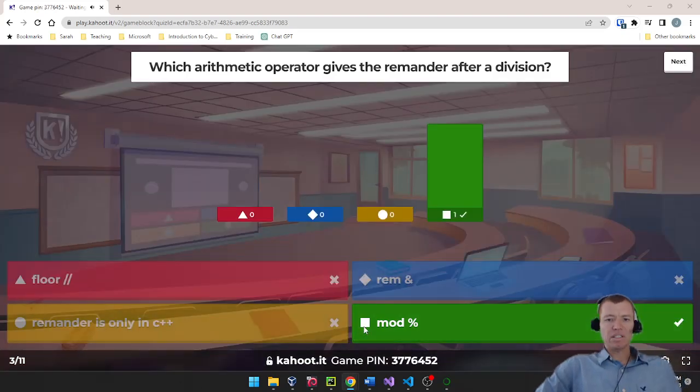All right, modulus operator gives us the remainder once we've done the division. Floor operator is a rounding, but it always rounds down. So I do the division and then I just round down whatever the division is. Rem with ampersand, that is just totally made up. That is not a valid arithmetic operator. And of course we can do it because we have modulus operator in Python. Now it's the same operator in C++. So if you're in C++ writing code, you can also use the ampersand to do the remainder.